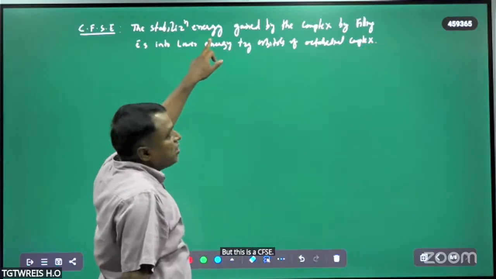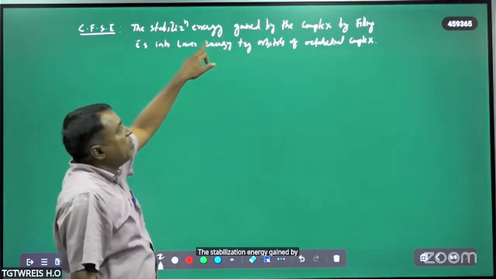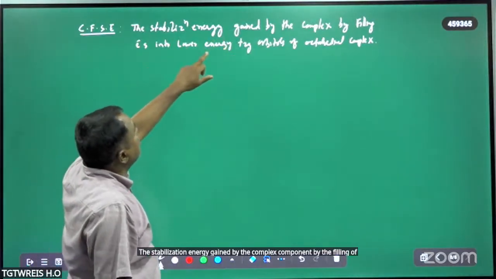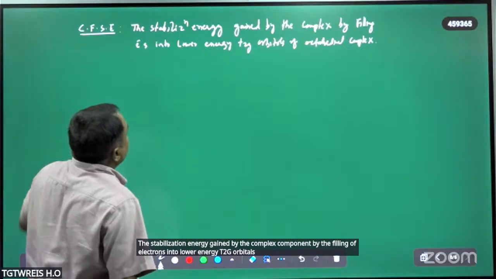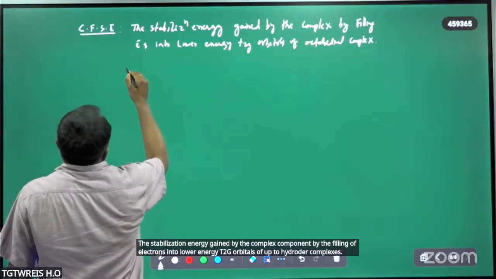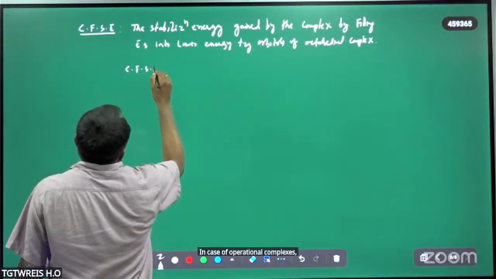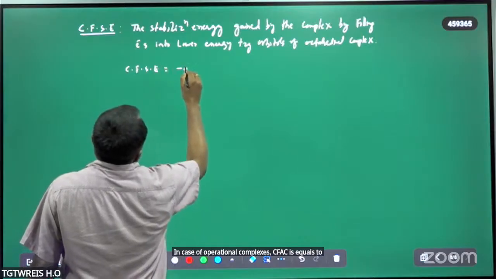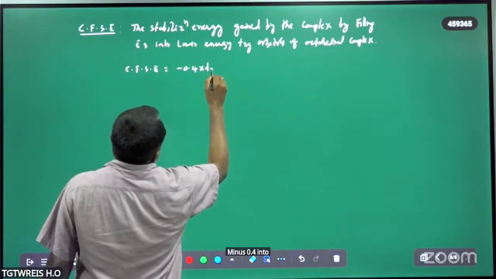The stabilization energy gained by the complex compound by filling electrons into lower energy t2g orbitals of octahedral complexes. So this is the CFSE. In case of octahedral complexes, CFSE is equal to minus 0.4 into t2g electrons